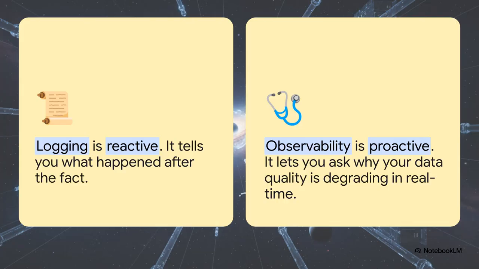And you see, this is a huge shift in how we think about our scrapers. Logging, that's like reading an autopsy report. It just tells you what went wrong after the patient is already gone. But observability, that's like having a real-time health monitor strapped to them. It tells you the second they start getting sick, so you can actually step in and do something before it's too late. And a really simple but super powerful way to do this is with the RED method.